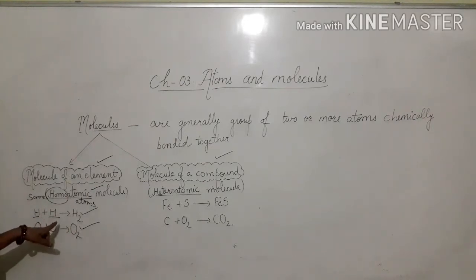Here the same type of hydrogen atoms combine together to form a molecule of an element, that is molecule of hydrogen element formulated as H2. Here the same type of oxygen atoms combine together to form again a molecule of an element, that is molecule of oxygen element formulated as O2.